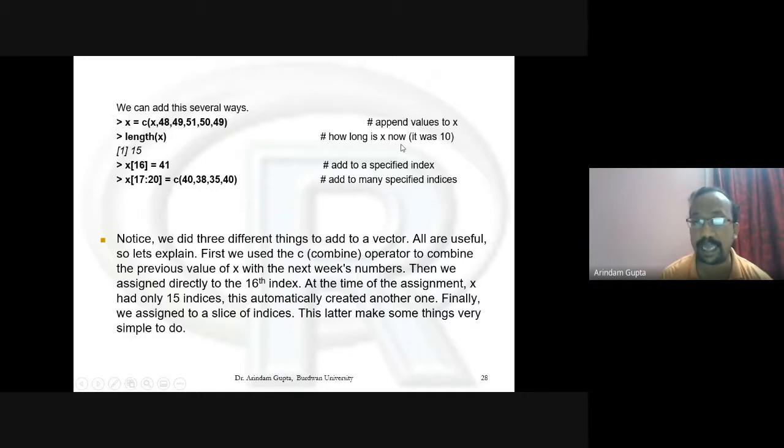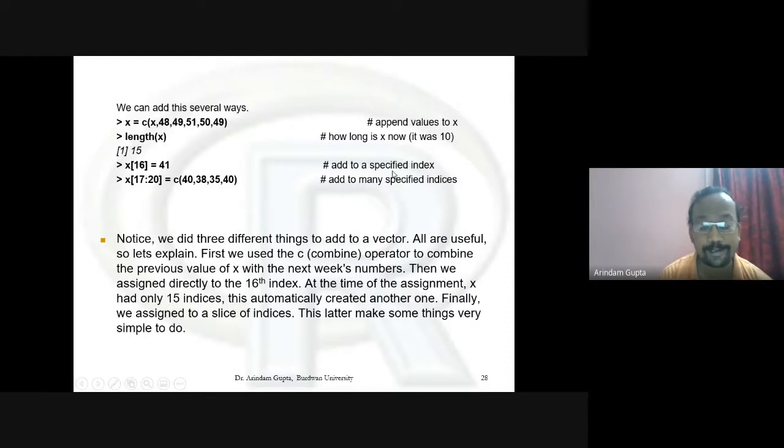How long is X now? It was 10, and now it is 15. In this X, it was 10, and now we appended 5 values. You get the length of X is 15. Now we try to add another value at index 16, then just type X within square brackets 16 equal to 41.